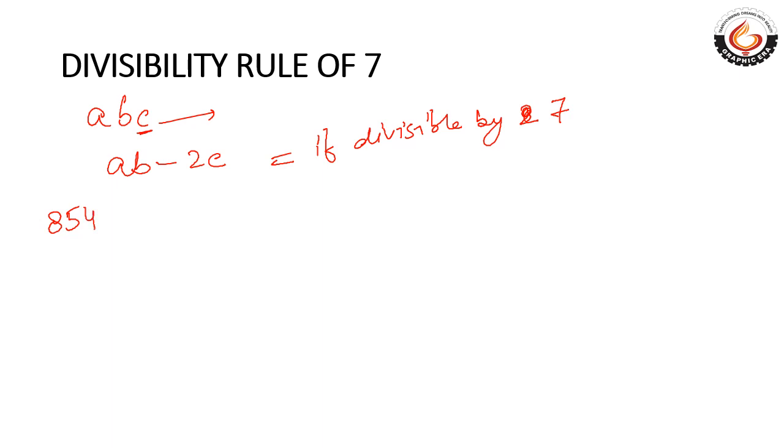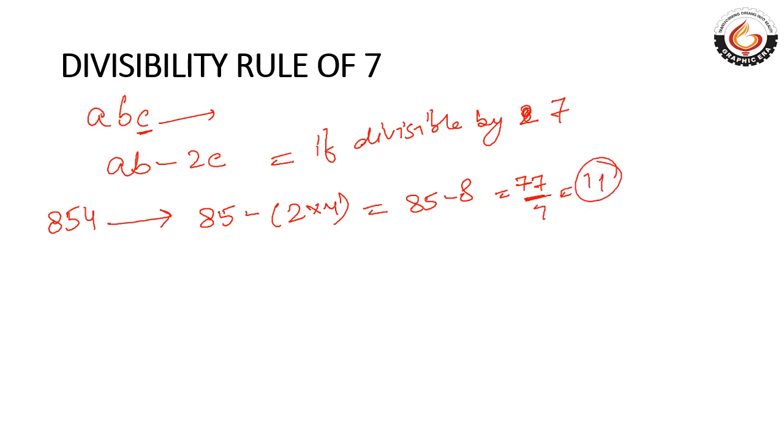For an example, 854. What do you do next? 85 minus 2 into 4. What do we get? 85 minus 8. We get 77. Now this is divisible by 7, so this number is divisible by 7. This works for every number, but if the numbers are too long, like 6, 7 or 8 digits, you will have to keep subtracting again and again. It will be a lengthy process.